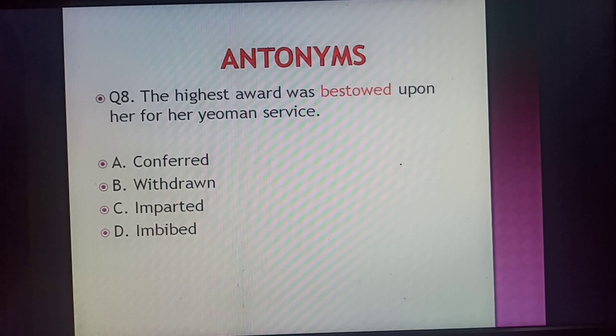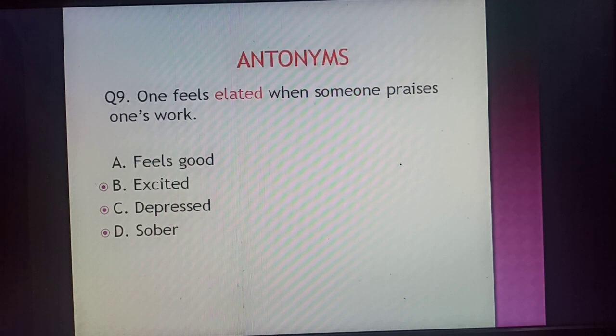Now coming on to the next word, that is nothing but elated. One feels elated when someone praises one's work. So the antonym is depressed. Like see, अगर हम किसी को उसके कामों को देखकर उससे प्रोत्साहित करें, उसकी बड़ाई करें, उसकी अच्छाई बोलें, तो वो बहुत खुश हो जाता है.